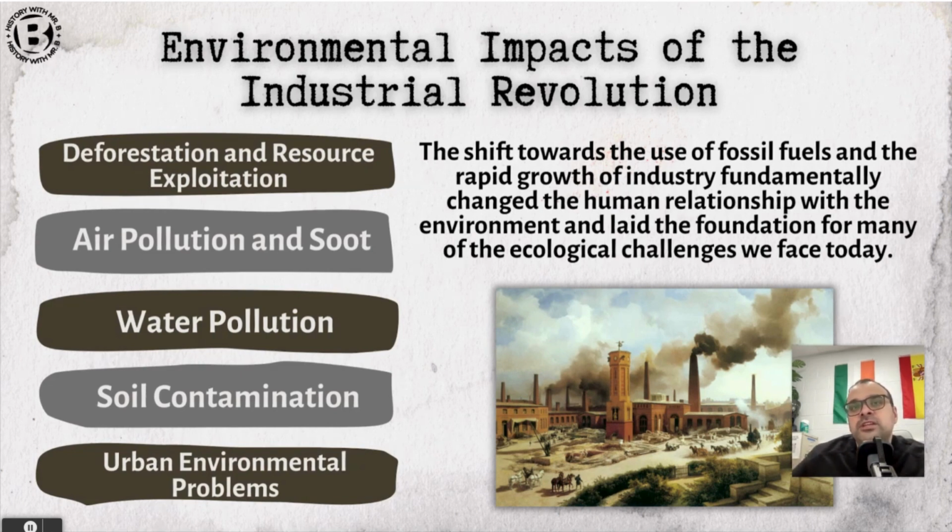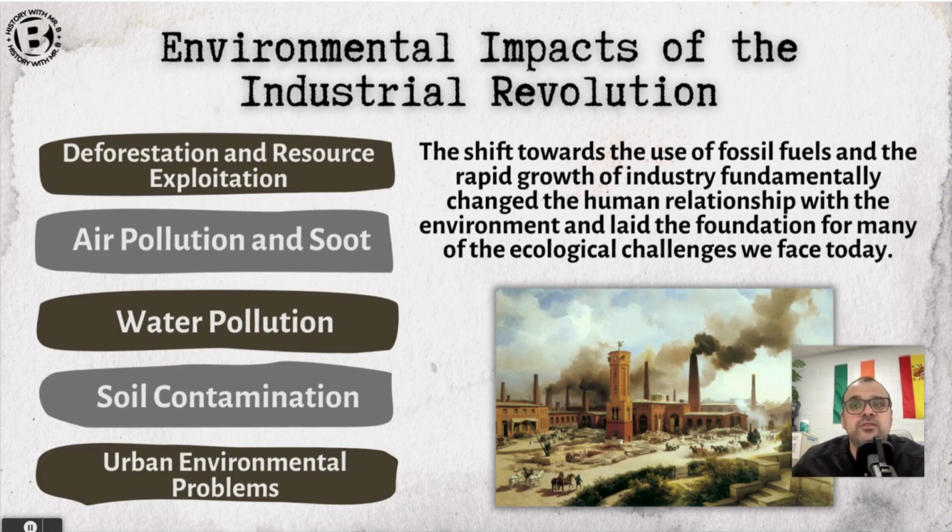And then the use of heavy machinery in agriculture as well. We get chemical fertilizers and pesticides that begin to change how the soil works, or the composition of the soil, right? Impacts the health of the soil as well, leading to erosion, contamination, things like that.